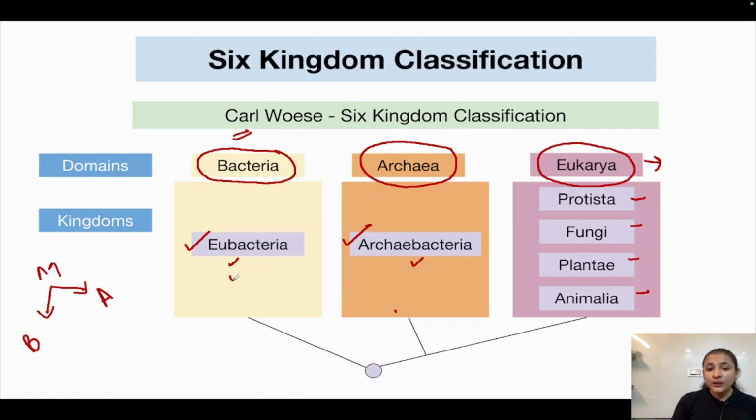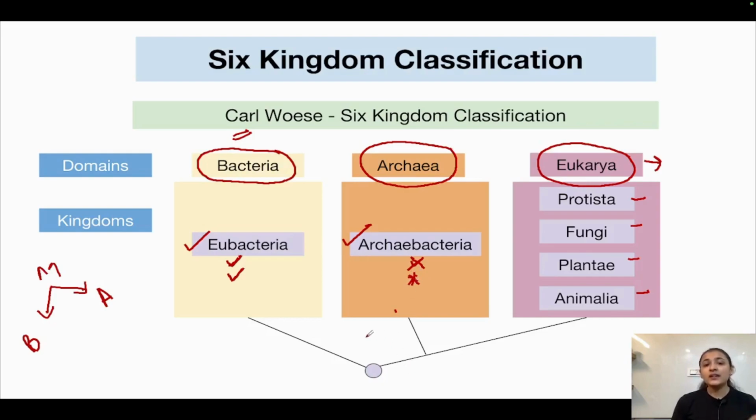So, a monolayer was present in eubacteria. A monolayer which was made up of branched chain lipids was present in the cell membrane. But these branched chain lipids were absent in archaebacteria. So, peptidoglycan was present in eubacteria and their cell walls, whereas peptidoglycan was absent in archaebacteria. A monolayer made up of branched chain lipids was present in eubacteria in their cell membrane, whereas this monolayer having branched chain lipids was absent in archaebacteria.